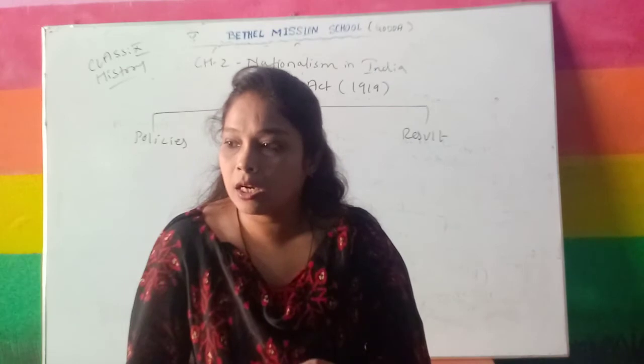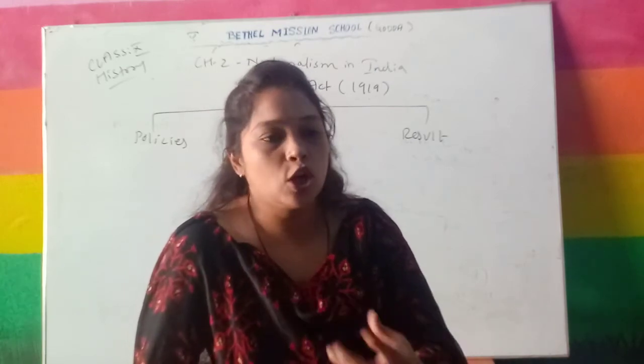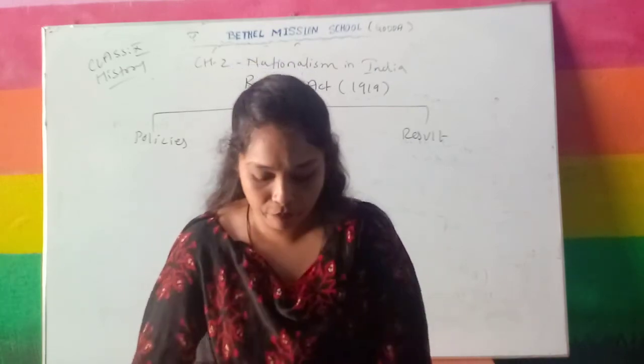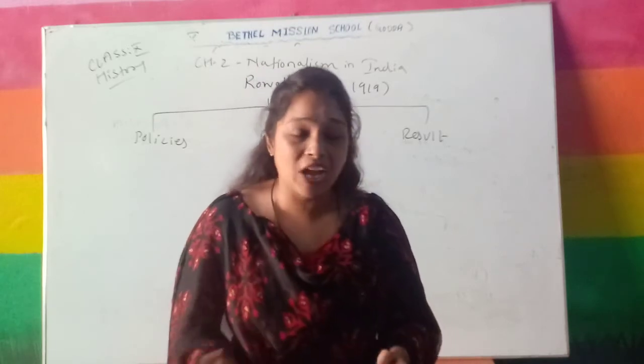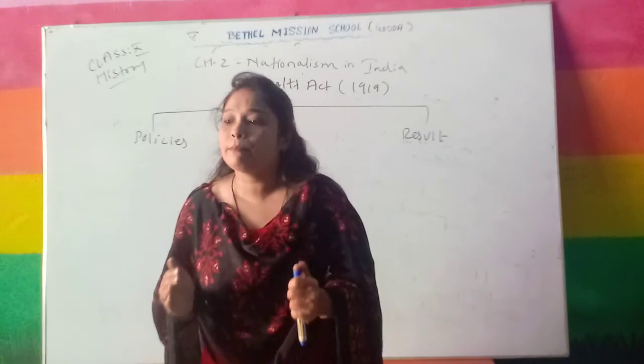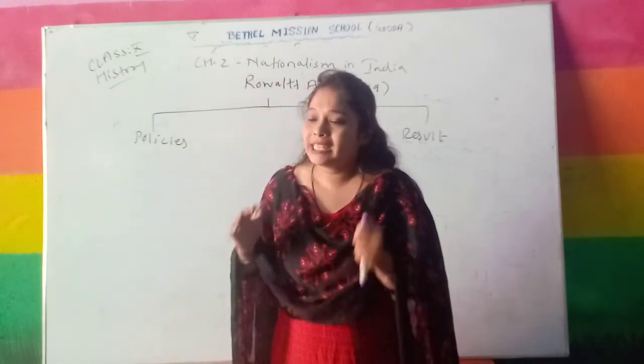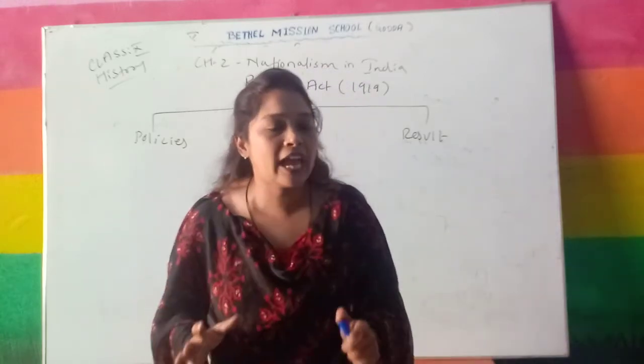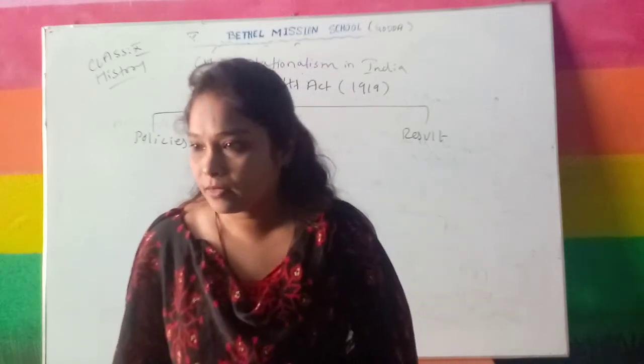What is the very first problem Gandhiji had with that act? The Legislative Council which passed this act does not have any Indian members.